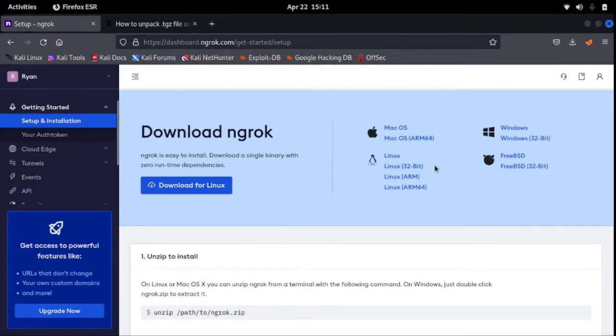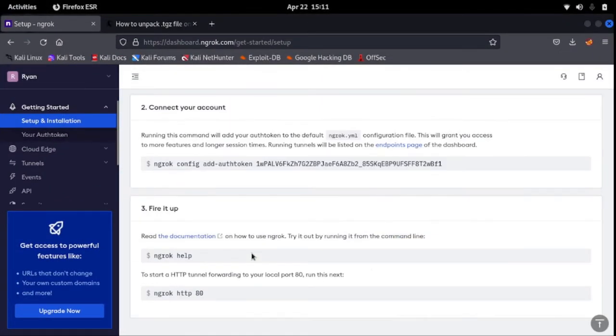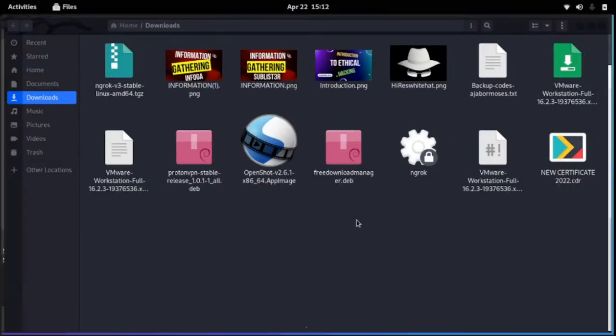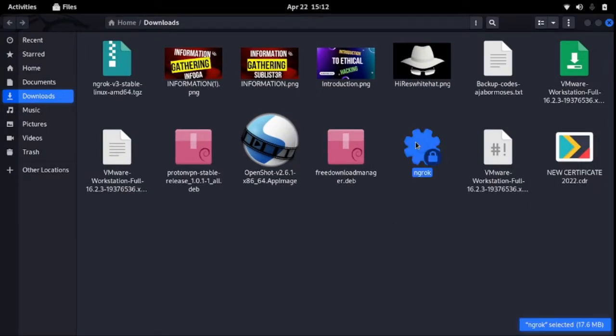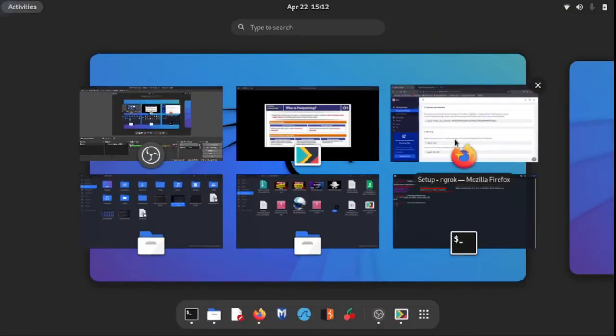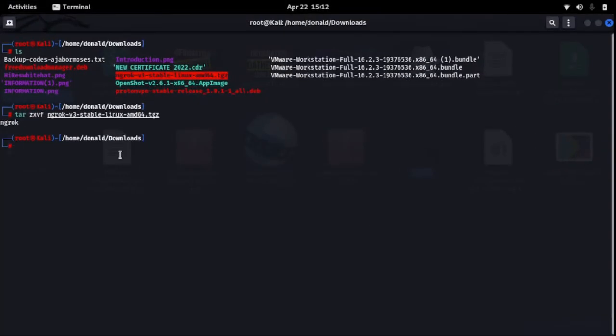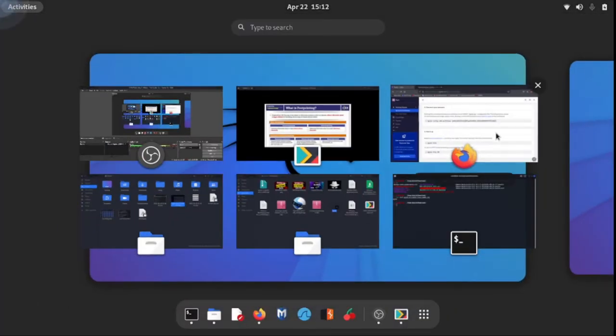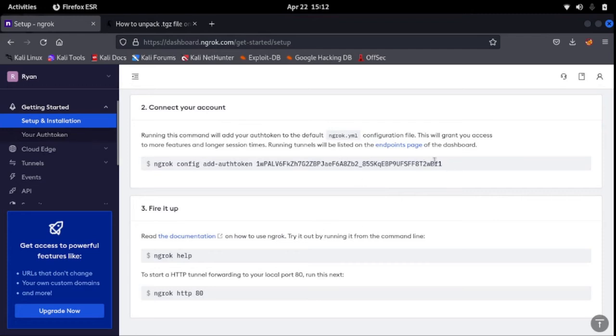Then you go back to this authentication token that has to be added to Ngrok. We have the terminal opened in this folder. I'll start up Ngrok, but before then, I have to add this token to Ngrok.